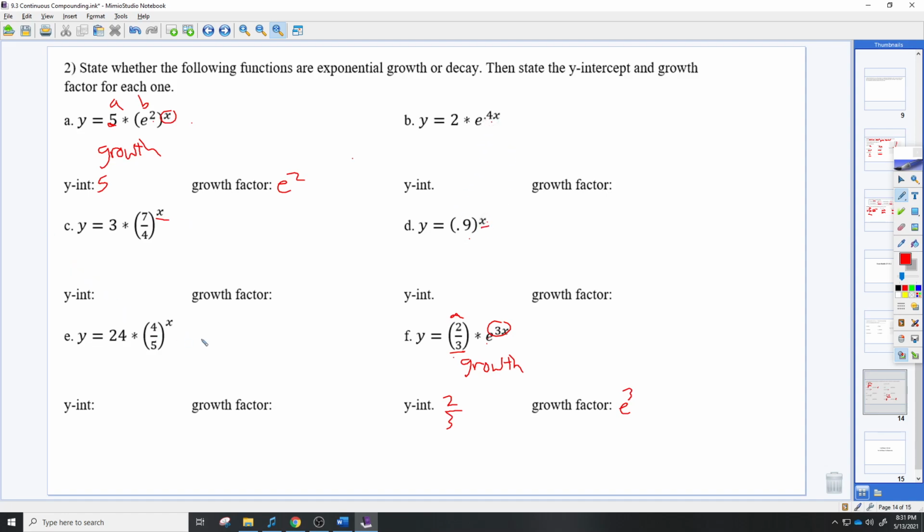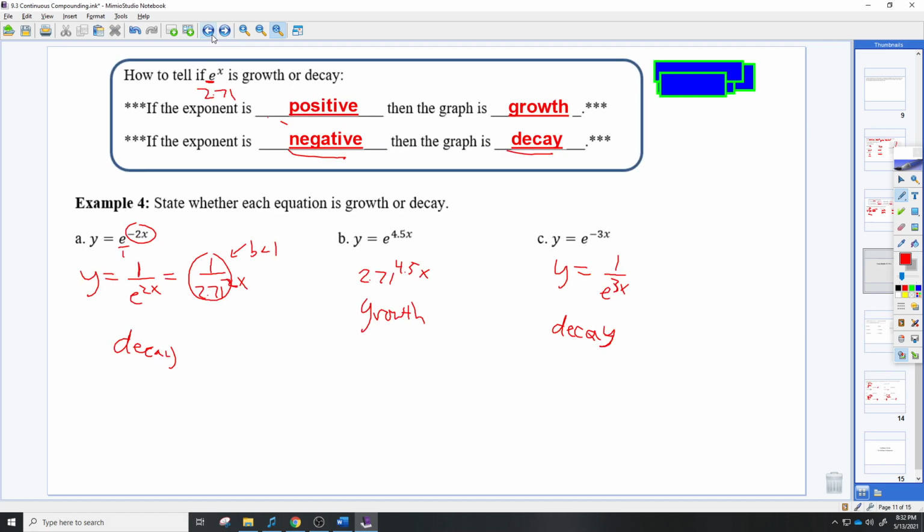I'll do, how about one more? E, so now we're just looking at just the number. This is like from earlier sections. 4 divided by 5, that would be 0.8, I think, right? So that's definitely less than 1, so this is decay. Y-intercept is the first number, 24. Growth factor is 4/5. So you can finish off the rest of those to turn in the lesson for 9.3.